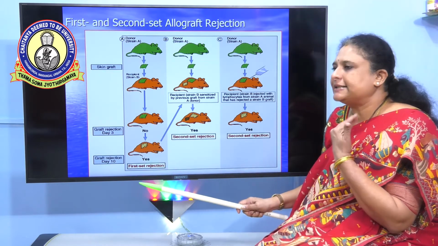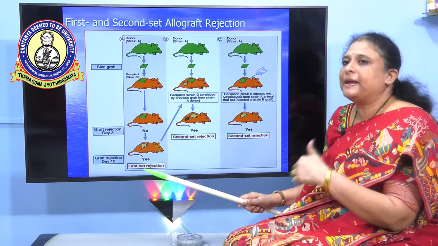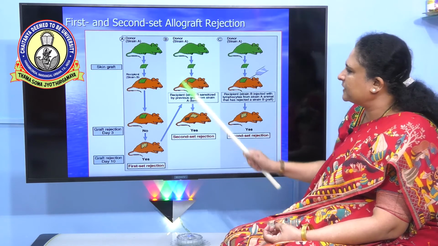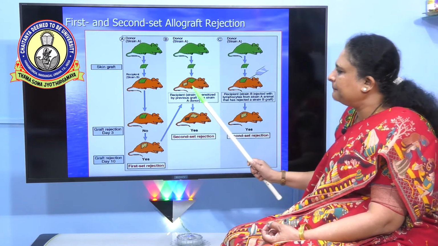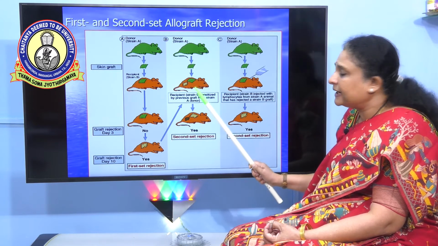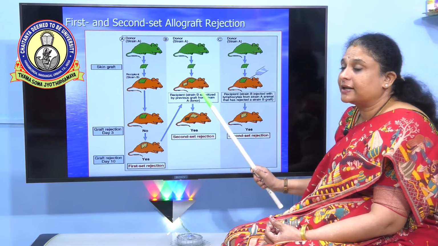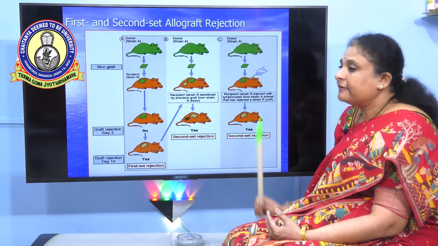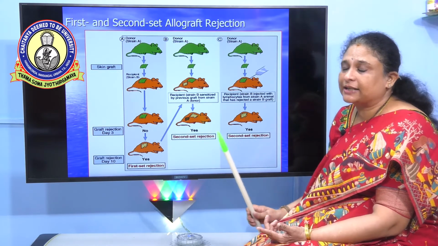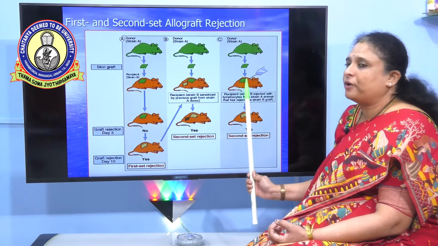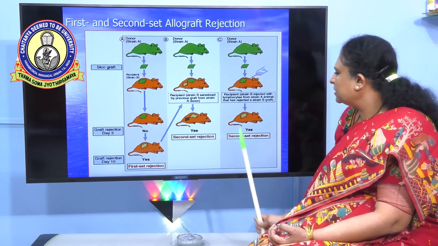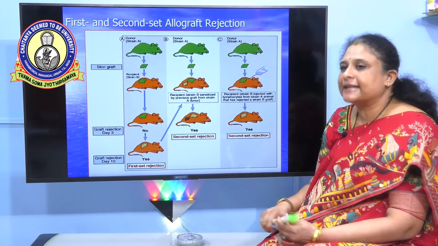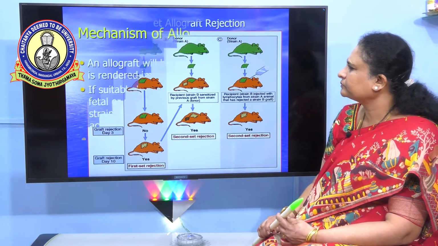Scientists thought that because it was rejected in the first phase, maybe it might accept it in the next phase. So they again continued with the same experiment. From the same donor they again placed a graft on another place, but now the graft was rejected at a much faster rate, and this is called the second set response. They thought maybe skin was rejecting it, so they placed another type of organ. Even there, this particular mouse rejected the graft in the second set response also.